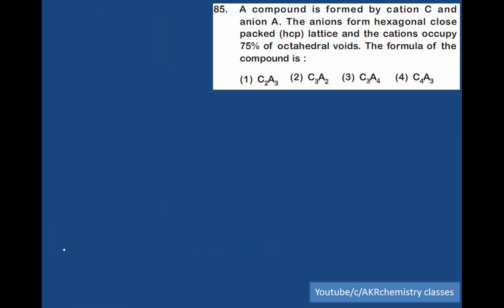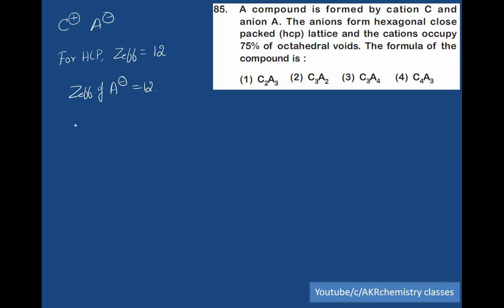A compound is formed by cation C and anion A, C plus A minus. An anion forms an HCP lattice. For HCP lattice, Z effective is always equal to 12, and anions are involved in the formation of the HCP lattice, therefore Z effective of anion is equal to 12. Cations occupy octahedral voids.